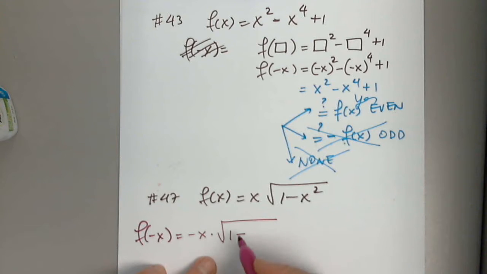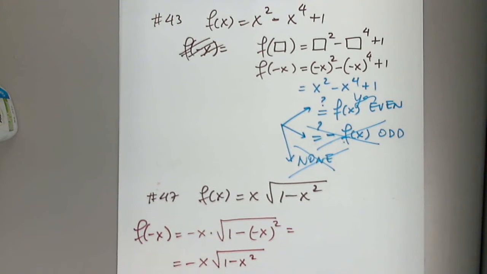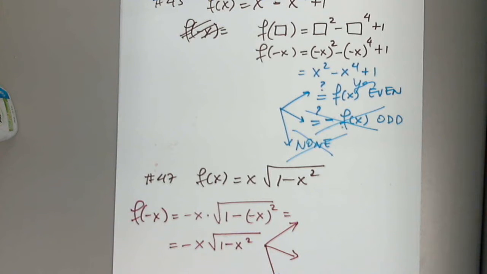The square root of 1 minus. Very good. Awesome. The negative x in front is negative x, but what about negative x squared? Very good. So this is negative x, the square root of 1 minus x squared. No one can further simplify this, so I have 3 questions that I need to answer, and only one of them has the answer yes.